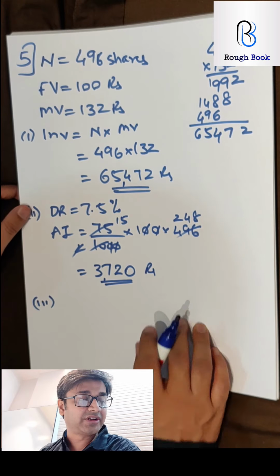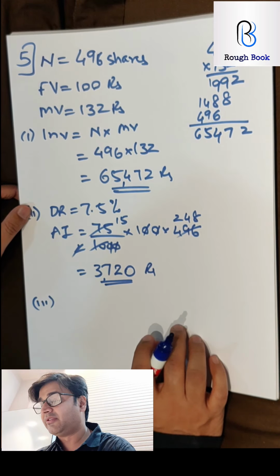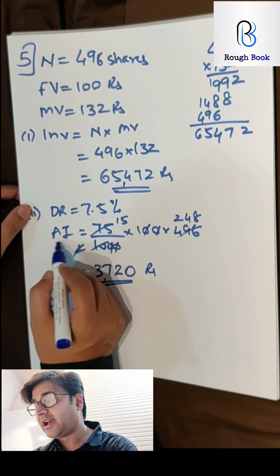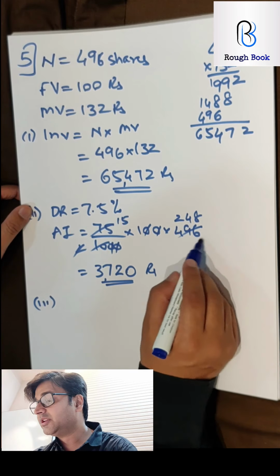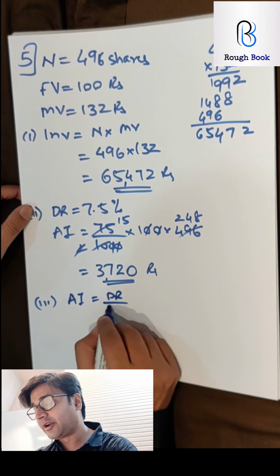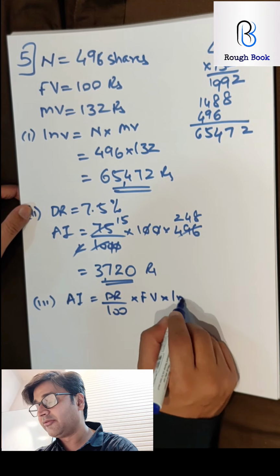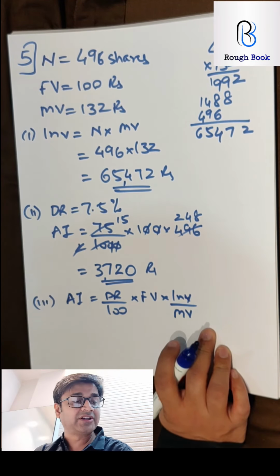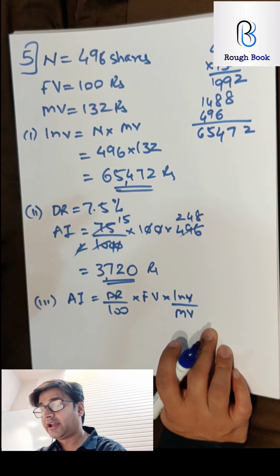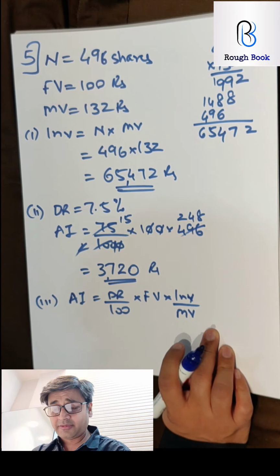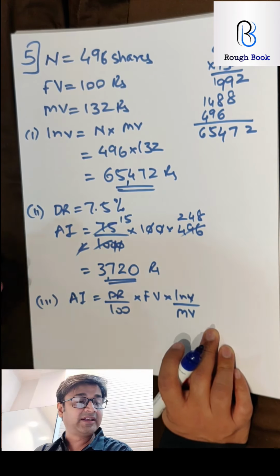How much extra must Aishwarya invest in order to increase her income by 7,200? She wants to increase her income by 7,200. So now take the annual income directly as 7,200. With this formula, you will get the amount to be invested. So annual income, dividend rate by 100, face value, investment by market value. So two methods. One is add this with the amount that she wants to increase, that is 7,200. Take both of them, get the investment and subtract from this investment. Lengthy method.